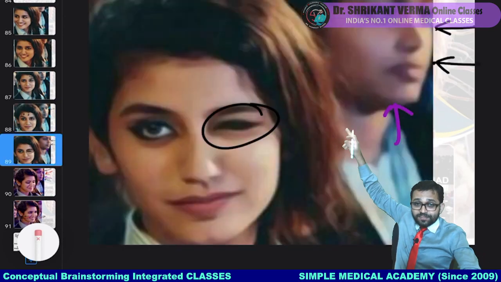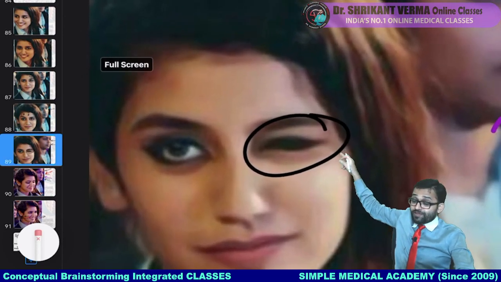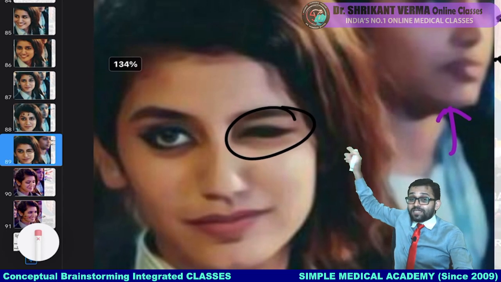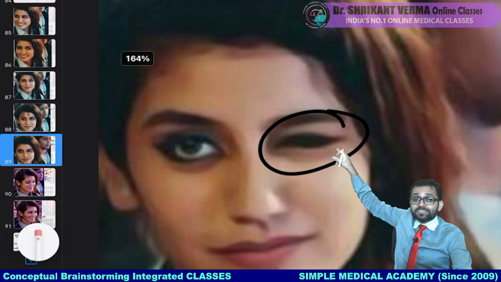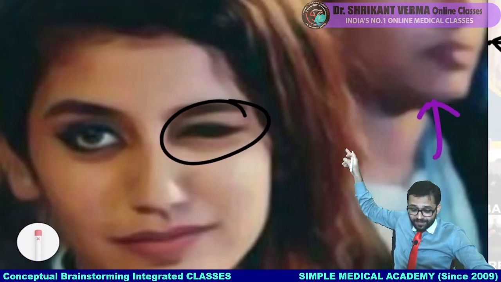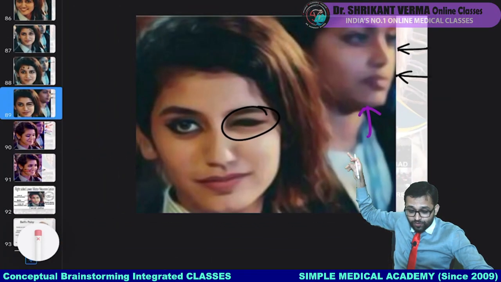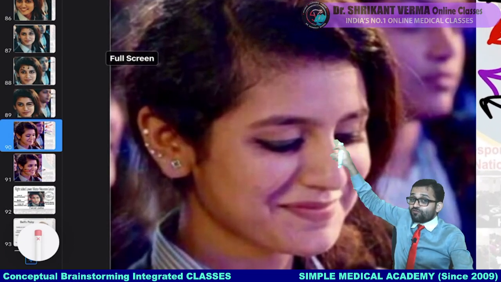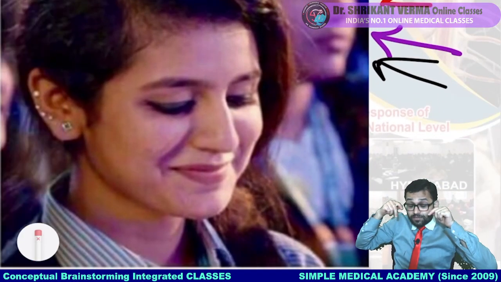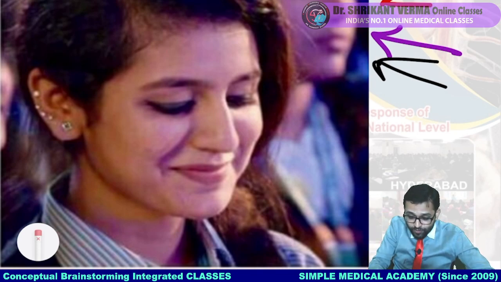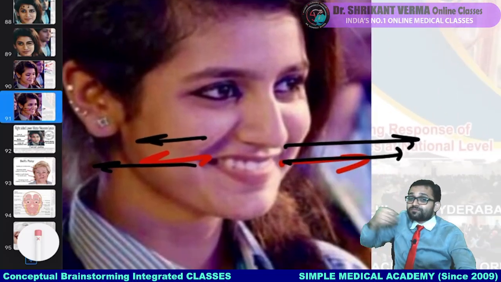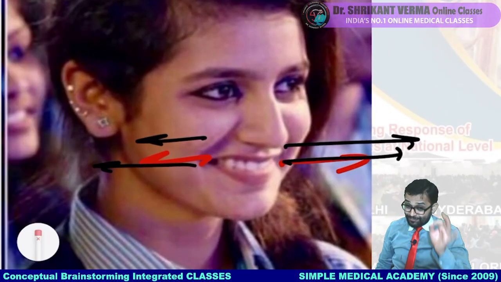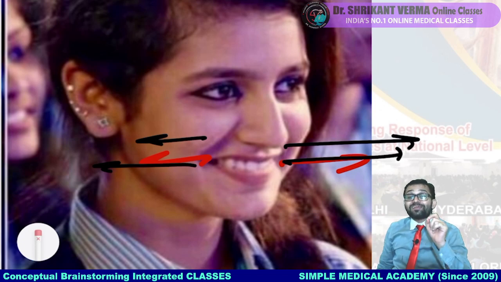Eyebrow is going. Then which muscle is responsible for the closure of the eyeball? MCQ is asked. Winking muscle, which is the winking muscle? So remember that we are going to study, that is our orbicularis oculi, and then we are going to look at the muscles responsible for the closure of the eyeball. Yes, downside, again both sides of the orbicularis oculi, and then this is the muscle which is showing grinning activity. So an MCQ has been asked in your NEET exam, muscle responsible for the grinning activity, that is our risorius.